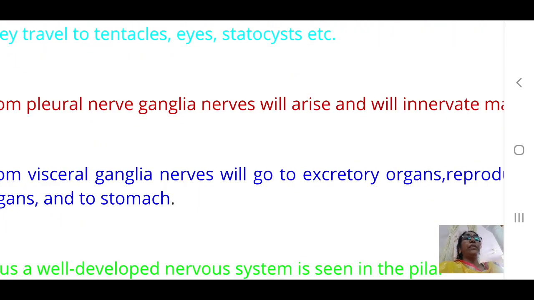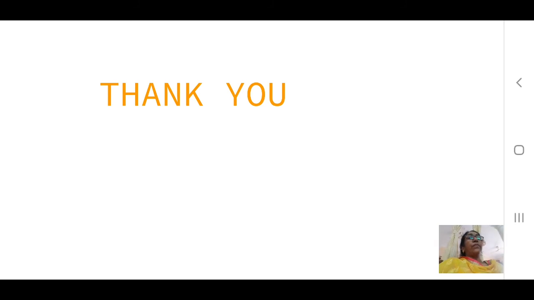In pila we can see an 8-shaped nervous system which is formed with the connections of 5 different types of ganglia with the connectives. So, what are the 5 different ganglia seen in the pila nervous system? They are cerebral ganglia, pleural ganglia, pedal ganglia, buccal ganglia and visceral ganglia.